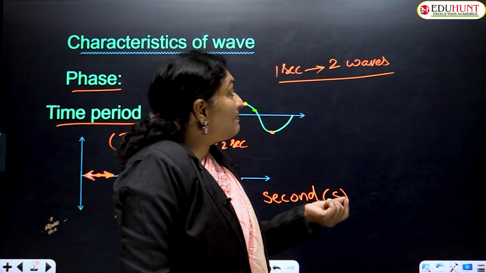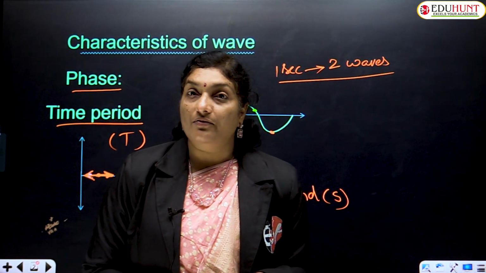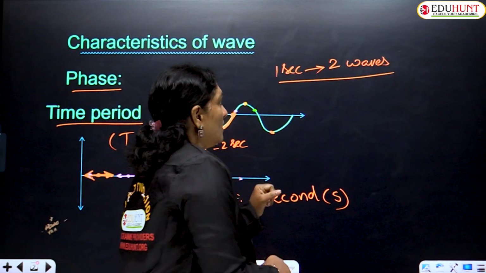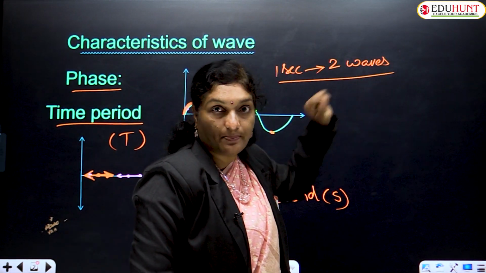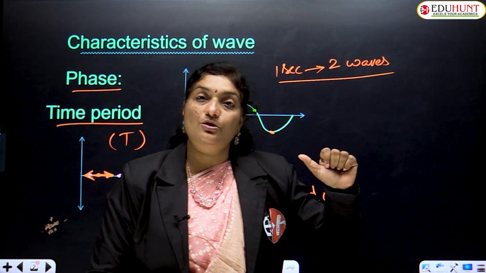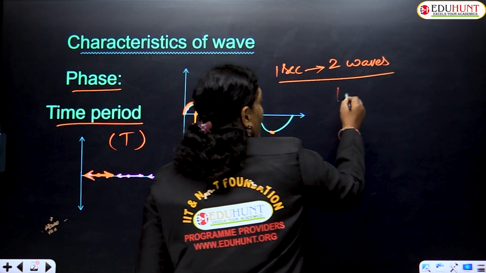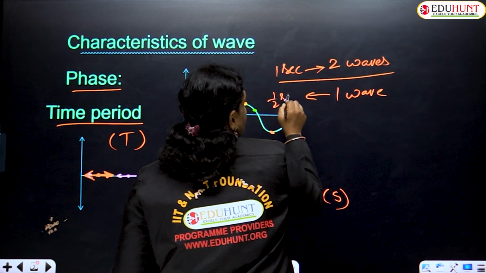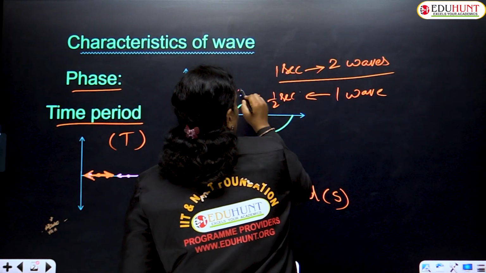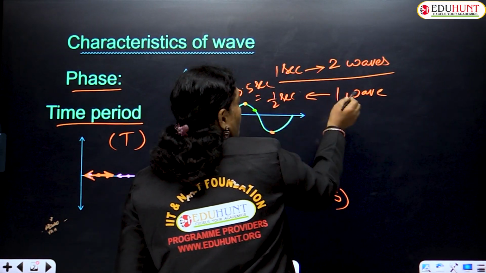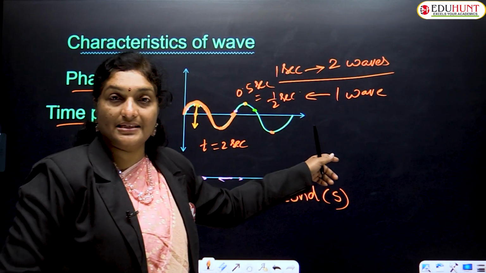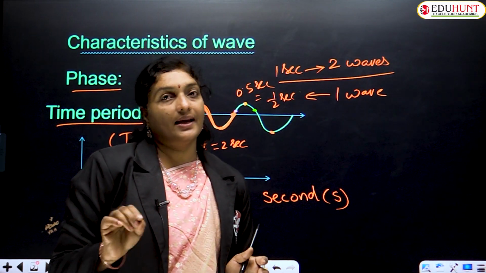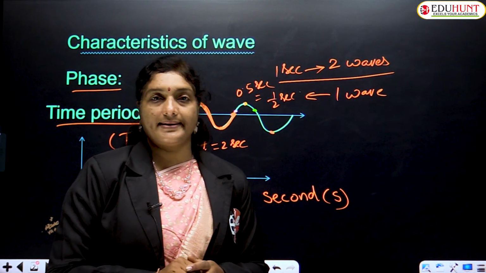Then, what is the time period of the wave? The time period of the wave is half a second, because if 2 waves are produced in 1 second, how much time does it take to produce one wave? One wave is produced in half a second. Half a second means 0.5 seconds. So in this example, the time period is 0.5 seconds. Is that clear, children? Okay.